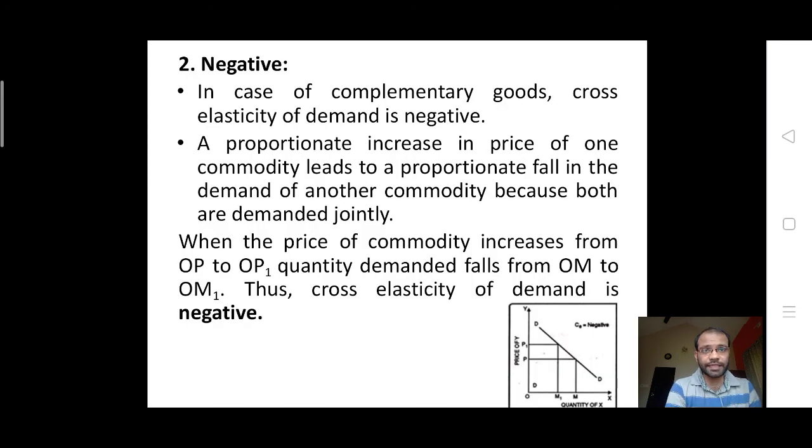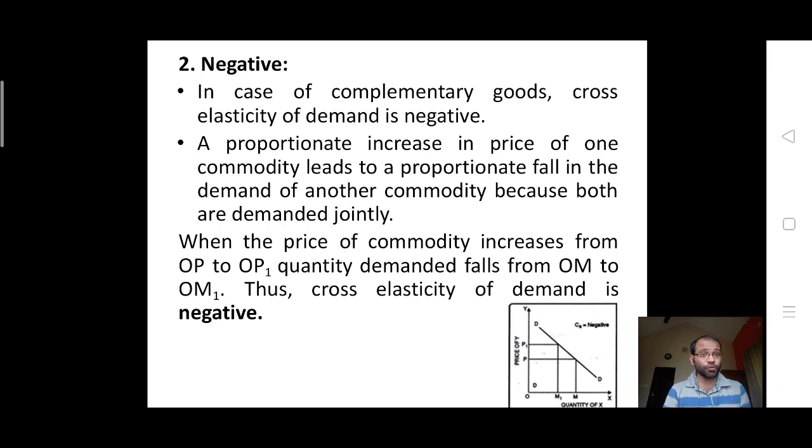The second is negative cross elasticity. In the case of complementary goods, the cross elasticity of demand is negative. So remember always, in the case of complementary goods, the cross elasticity would be negative. In the case of substitute goods, the cross elasticity would be positive. Now, why is the cross elasticity negative in the case of complementary goods? Because the proportionate increase in the price of one commodity leads to the proportionate fall in the demand of the other commodity, because all these are jointly used together.